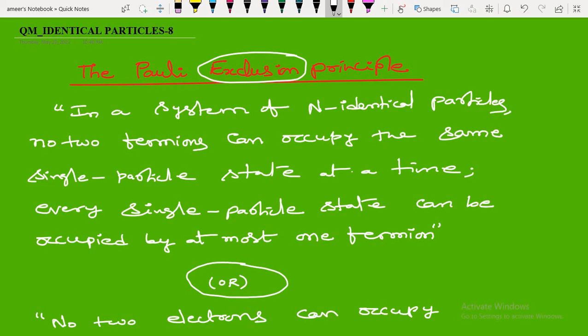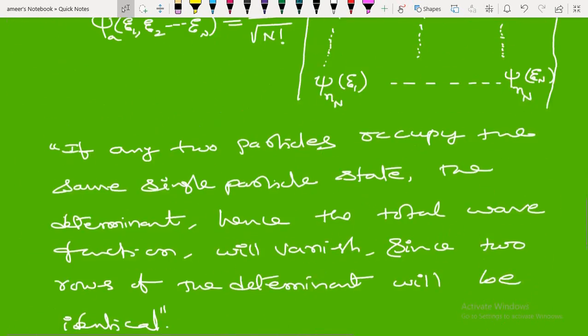Then what about the particles for bosons? There is a term we use, boson condensation. So what is that? We'll see. In Pauli's exclusion principle we see the counterpart for the fermion family.